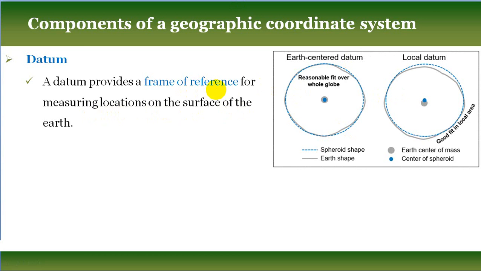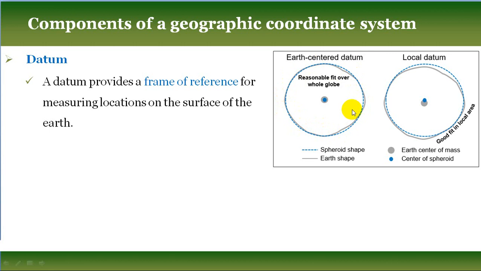Generally we use two types of datum. One is the earth centered datum, where the earth center point and the center coincide. This grey color line represents the shape of the earth, and this dash pattern blue color line represents the spheroid or elliptical shape.